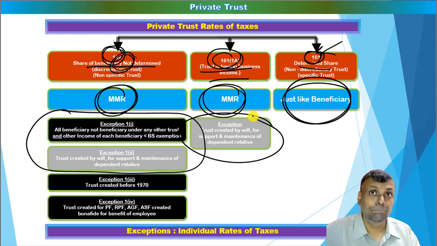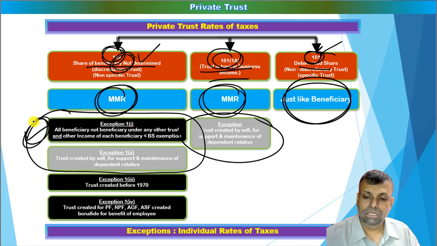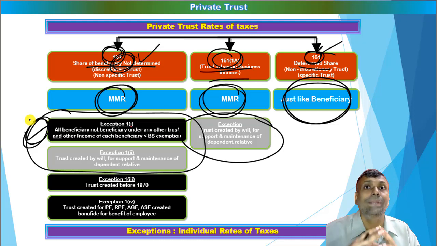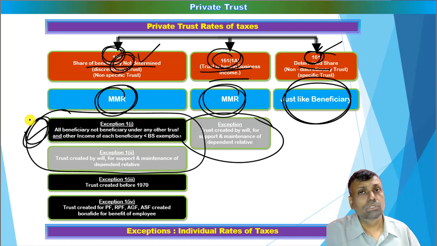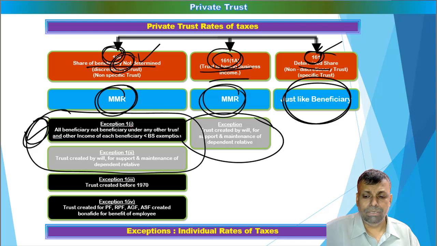Supposing you are covered by the exceptions, that means if the share is not determined and you are covered by the exception here, for example, then what rates of tax will apply? Then the rates of tax of the individual will apply. And remember always, the MMR is always going to be the maximum tax liability in the practical situation. Individual tax rates may reduce the tax liability. So if you are covered by the exception, then you have to multiply the tax liability with the individual rates of taxes. On this also, I've already solved some of the questions in our regular class. Please go through the answers to those questions in that particular situation.